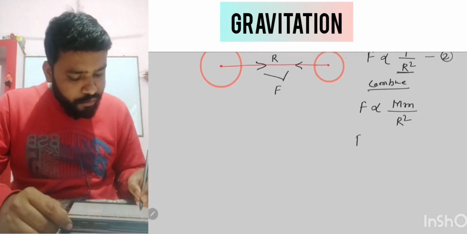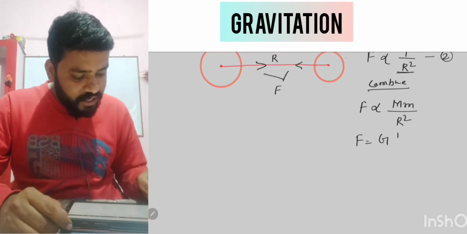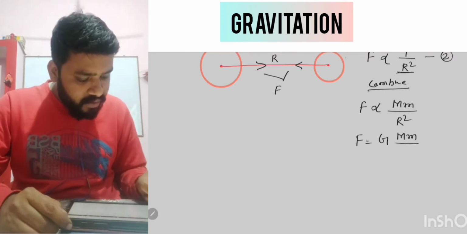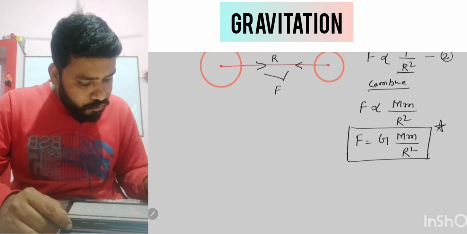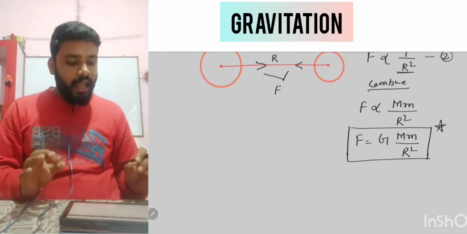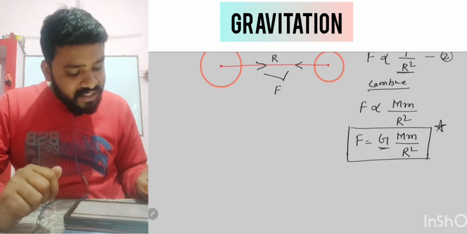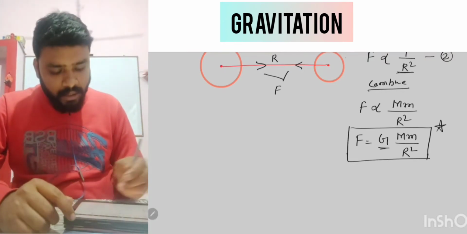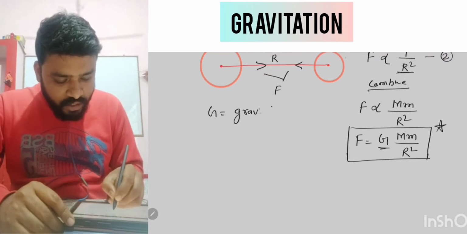So here we are going to replace this proportionality sign with a constant, that is G, and the remaining things will remain the same, like this. So this is the formula for gravitational force: F is equal to G Mm upon r square. Now you will ask, sir, what is this G? This G is called the gravitational constant.